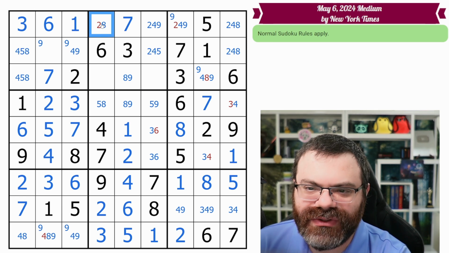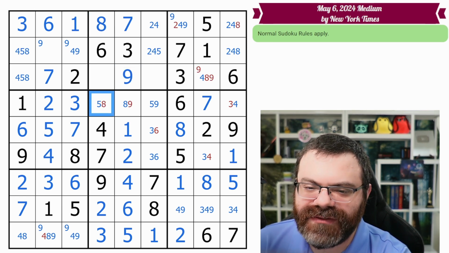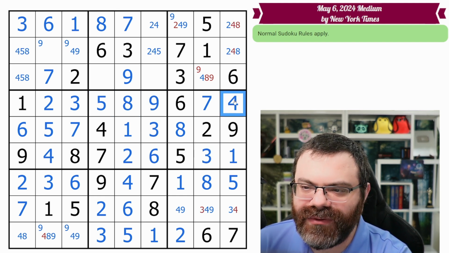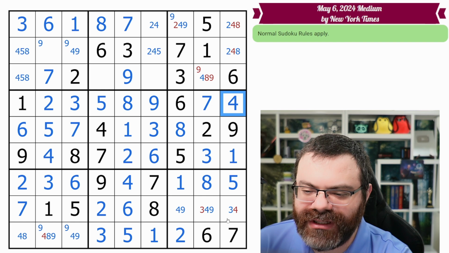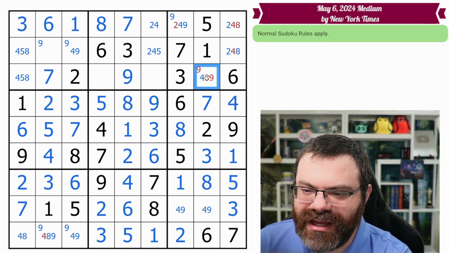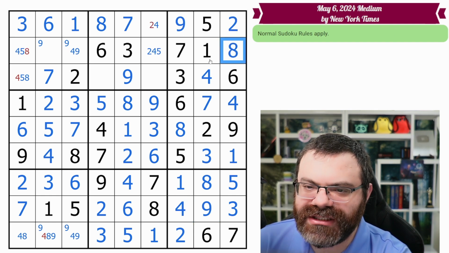Over here, we got this 2, so this is the 8. That gives us the 9. So this puzzle's finishing up now. I'm just following naked singles, basically. This is 5 and 8 and 9. That's a 3 and a 6. That's a 3 and a 4. The red digits are helping me out at this point. That's a 3. Oops, sorry. And so now this is only 4, and that's a 9. We get the 4 here. We get this whole box finishes.